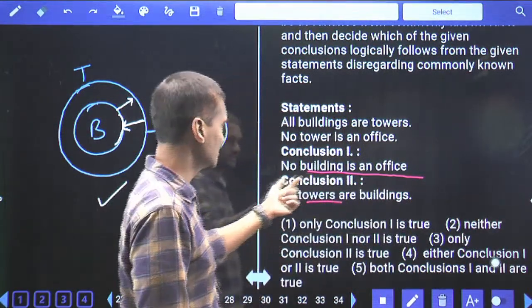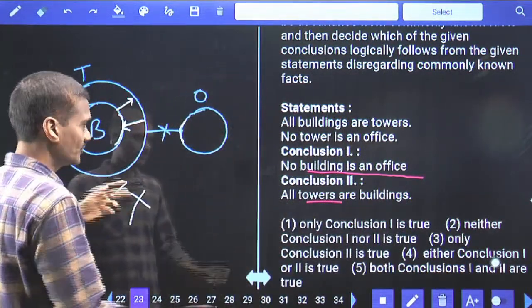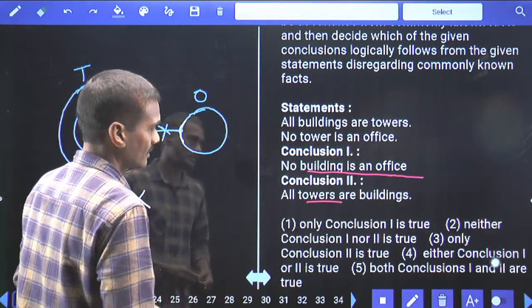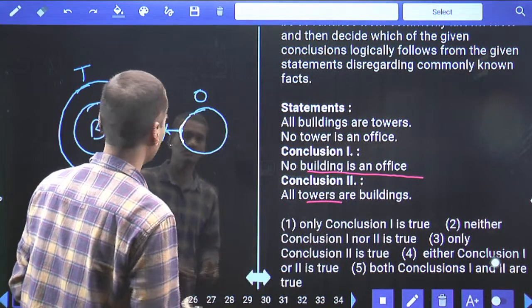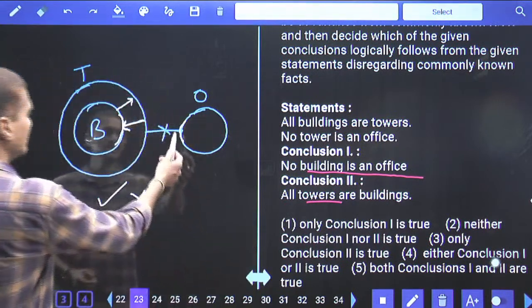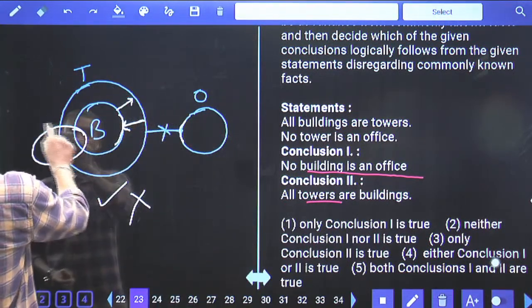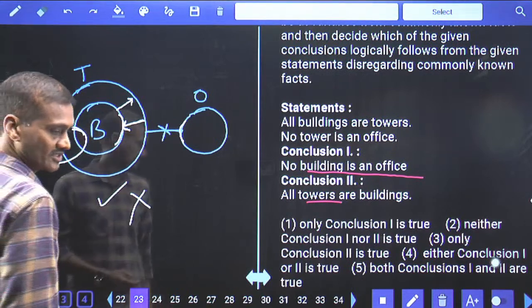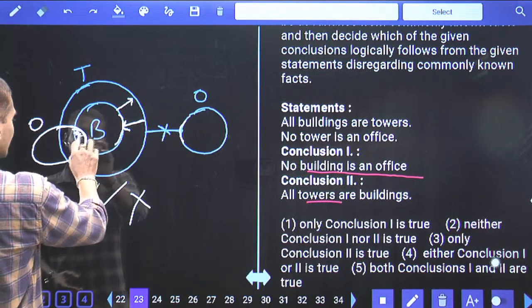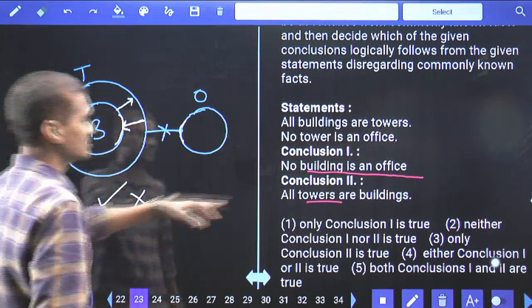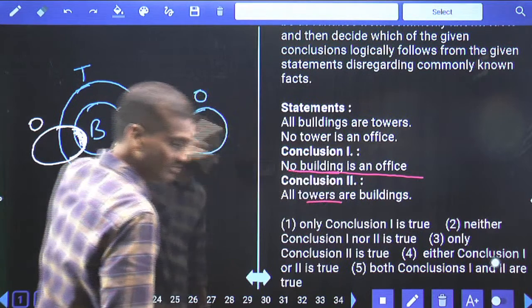Now if you have worked out this one, then we need to go for the complementary pair. What is the complementary pair? The complementary pair is the sum of the buildings or offices. Building and office should be intersected like this. Is it possible to intersect? No. If you draw your office like this, if you intersect building and office like this, then only this first conclusion can be true. Can we make this one?